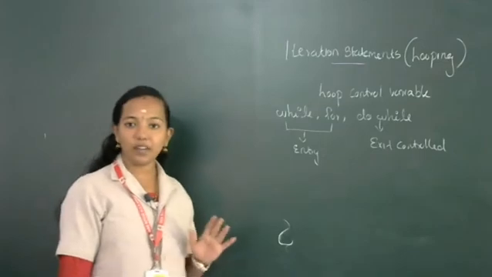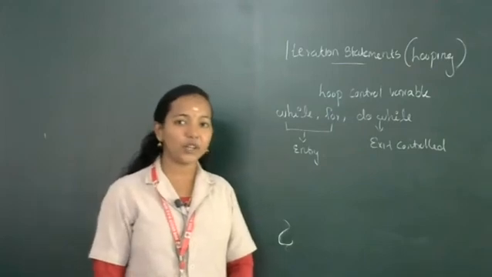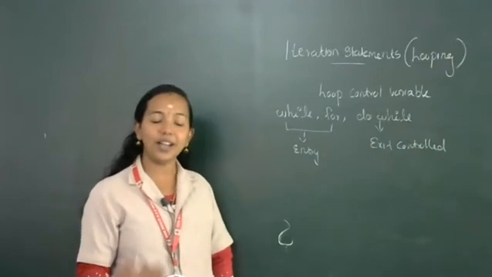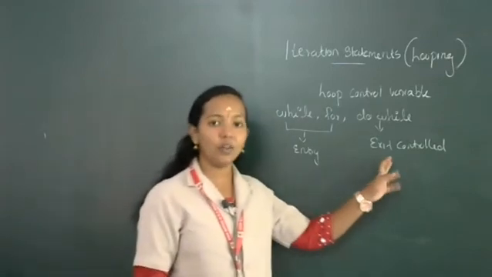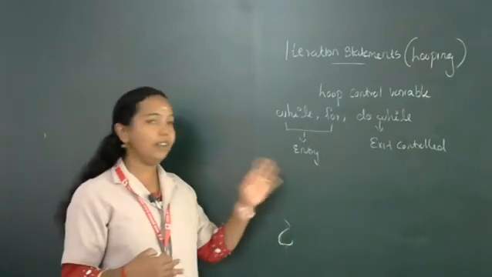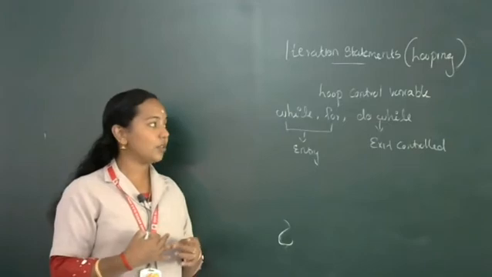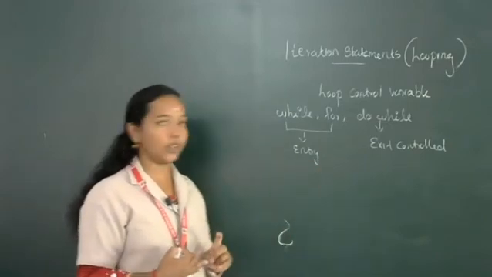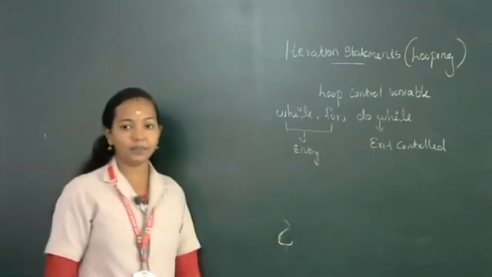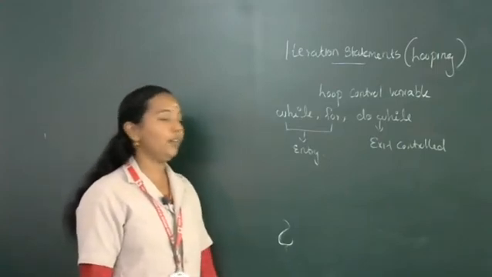In the fourth chapter we already compared entry controlled loop and exit controlled loop. What is the speciality of entry controlled loop? In entry controlled loop, at the beginning we check the condition. After that we execute the body of the loop. But in exit controlled, first we execute the body part, then at last we check the condition. So in while, the condition is checked first, but in do while, the condition is checked last. Clear? Entry controlled loop examples are while and for, exit controlled example is do while. So these are the commonly used iteration statements: while, for, do while.